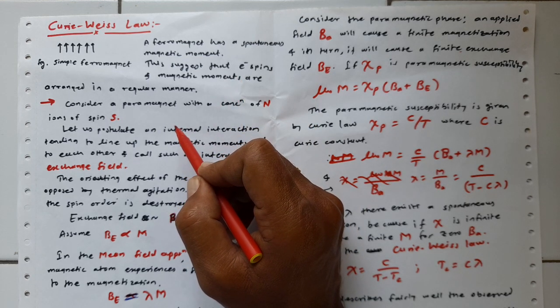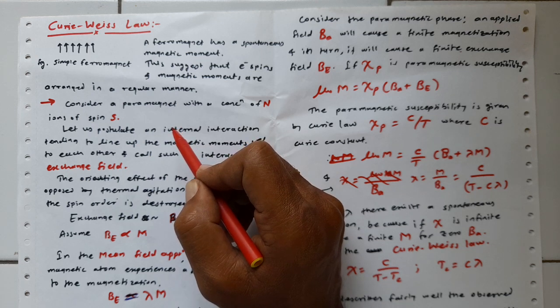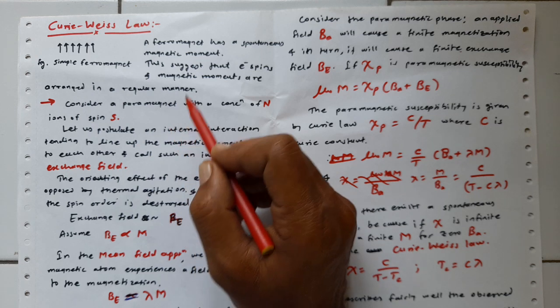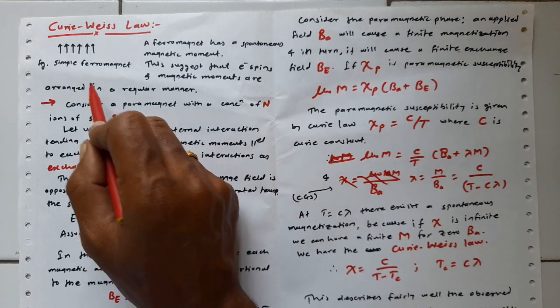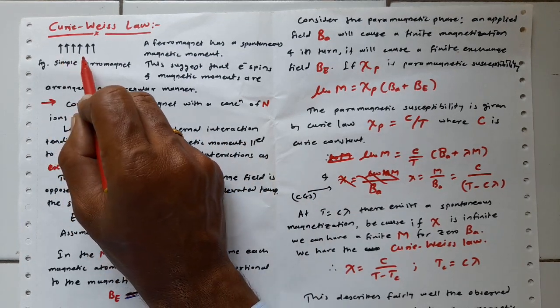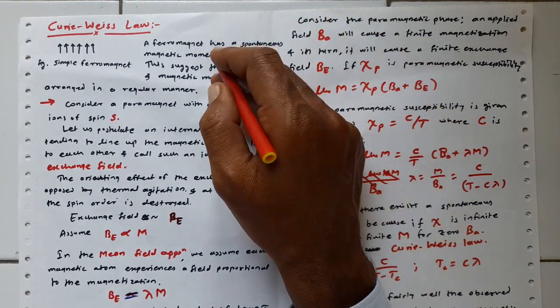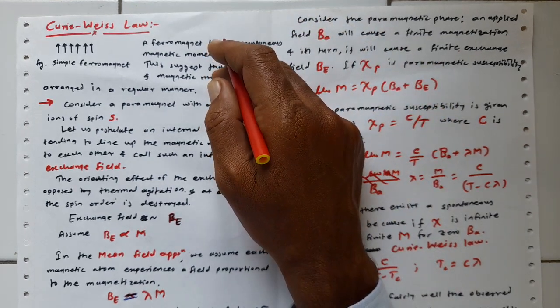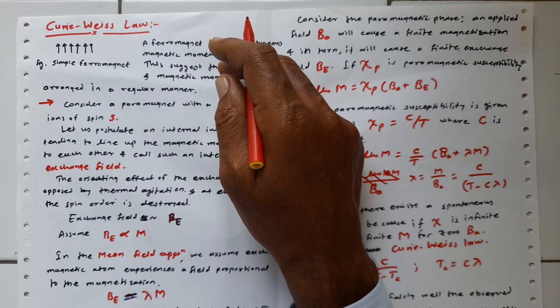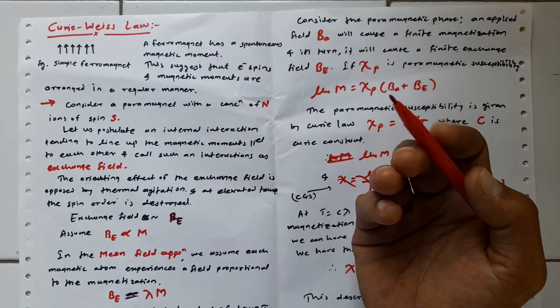Here, order need not mean all of the spins are arranged in the same direction. We can have other cases, such as the antiferromagnetic case, where we do not have a spontaneous magnetic moment.